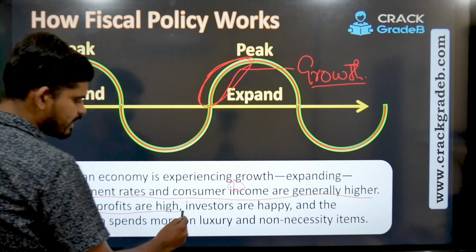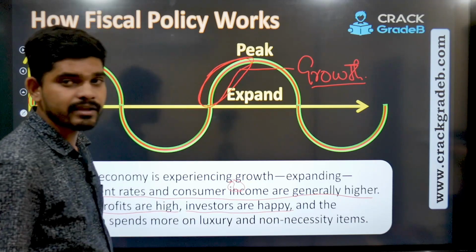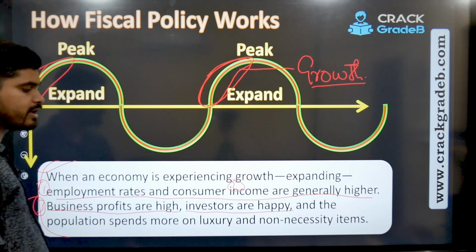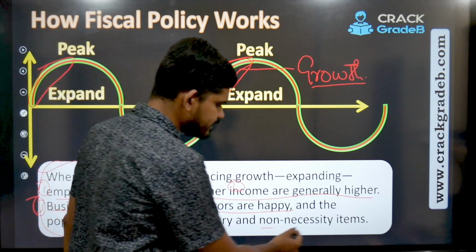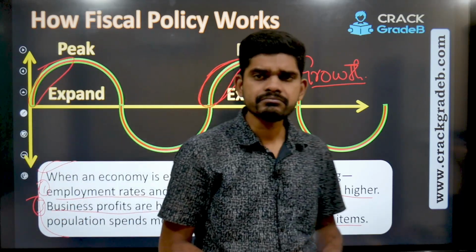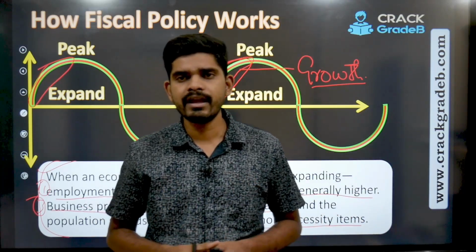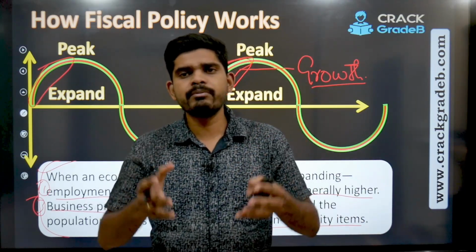So investors are happy. Obviously businesses are in profit, so the investors would be happy, and the population spends more on luxury and non-necessity items. It means people have more and more money in their hands. Very few people are jobless.